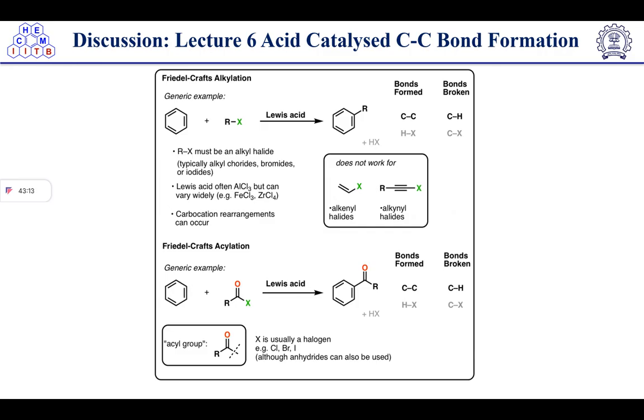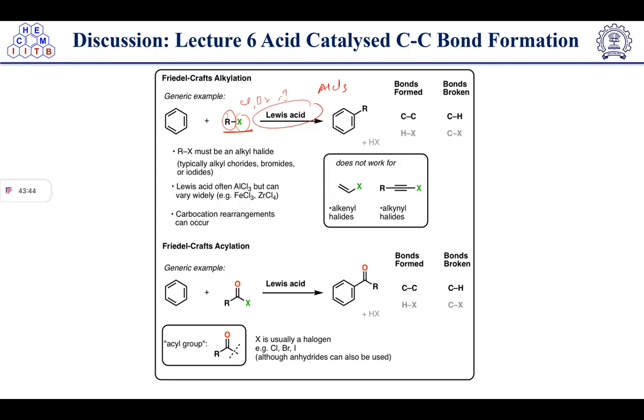So in this case, the RX should be an alkyl halide, right? Alkyl halide, and halides are like chloride, bromide, iodide. And the Lewis acid should often be AlCl3, but sometimes FeCl3 and zirconium chloride are also used.